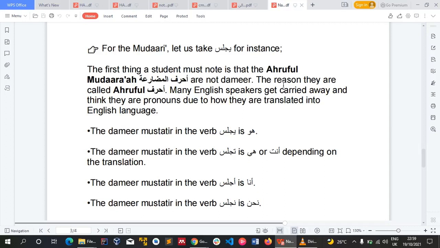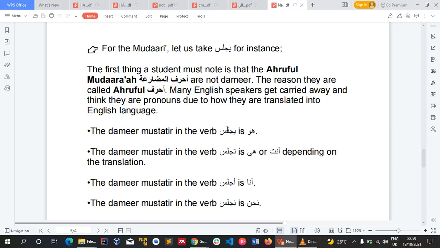They confuse it because the ahruf look like they are the ones doing the action. They are not. They are ahruf, they are particles. That's why they call them particles of mudari. I hope you get. So the damir mustatir in yajlisu is huwa.